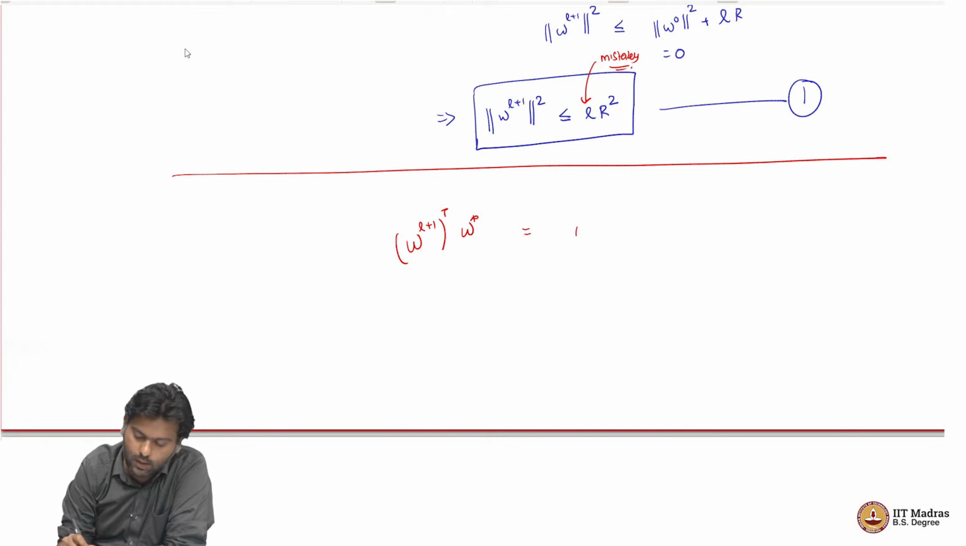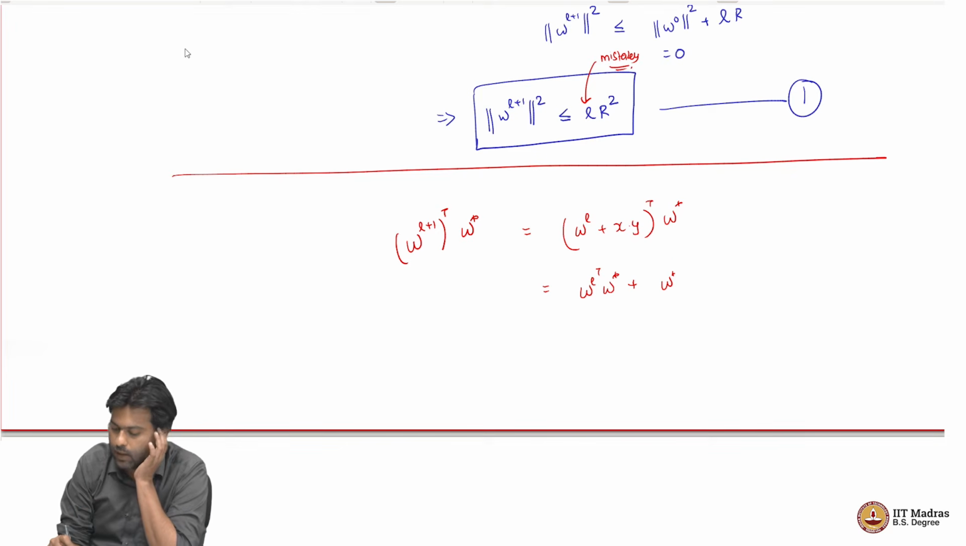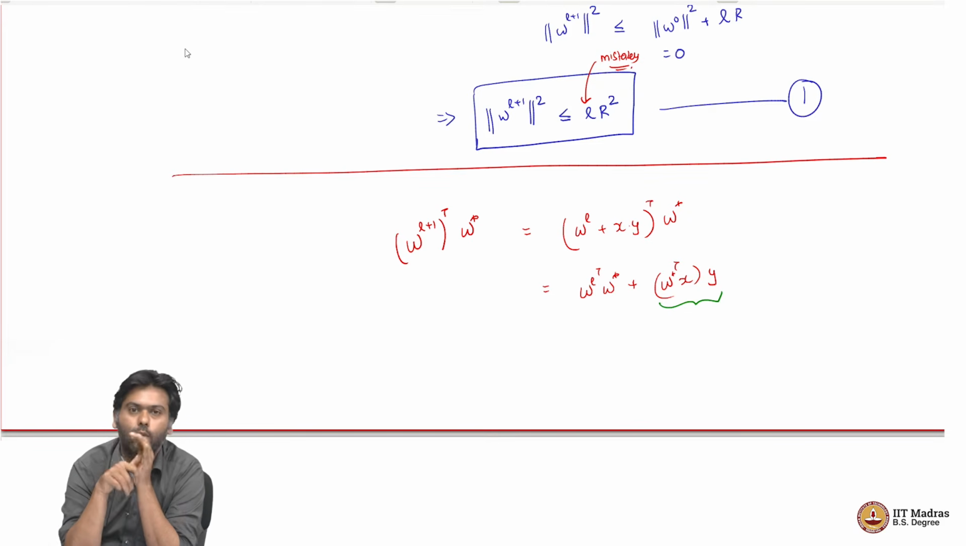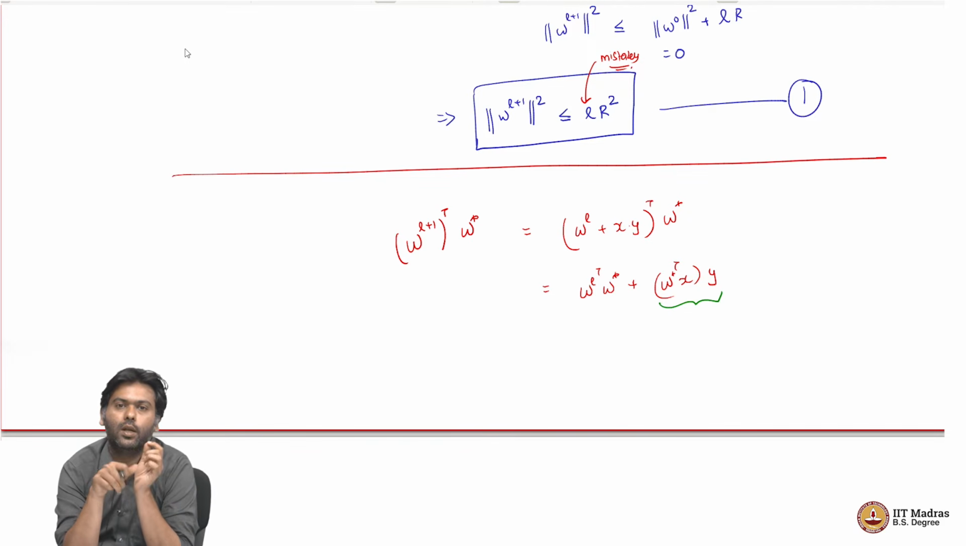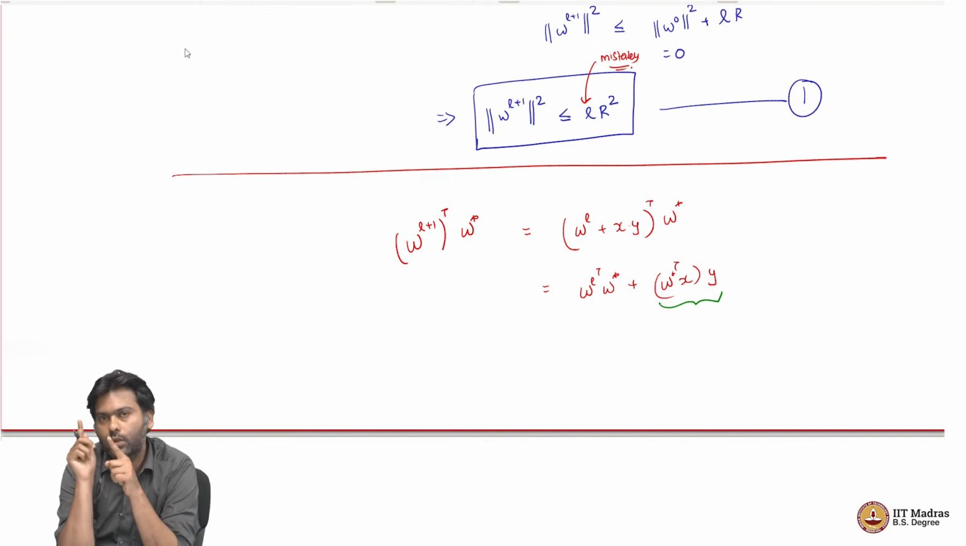We know that this is W_L plus x times y, because W_L made a mistake on x, y, transpose W star, which is just W_L transpose W star plus W star transpose x into y. Now, what can I say about W star transpose x into y? Well, what is this quantity? W star transpose x is the dot product that W star, the optimal W, makes with respect to my x, and then I am multiplying it with the label.